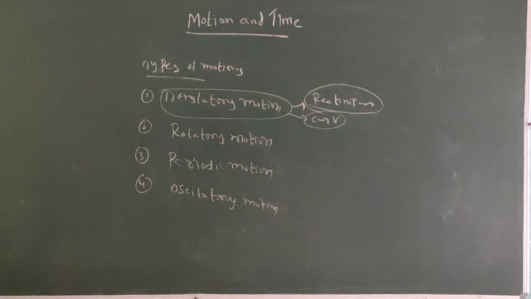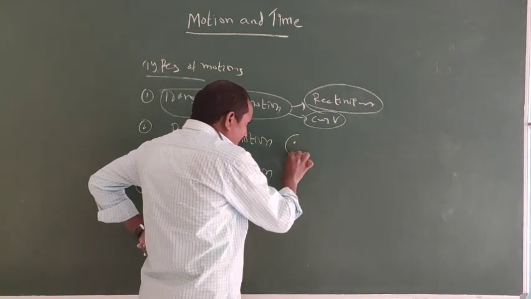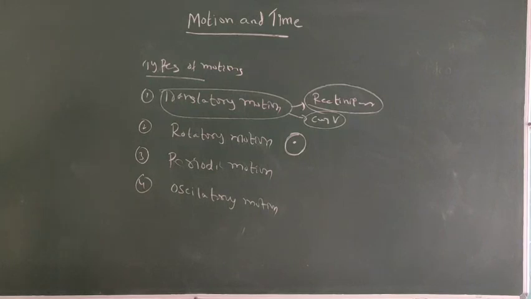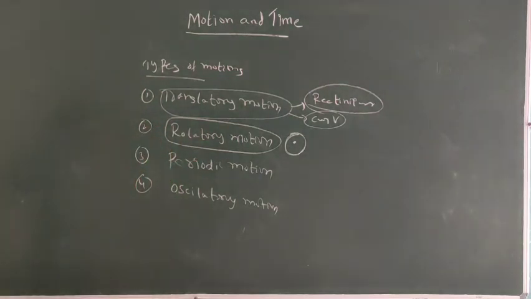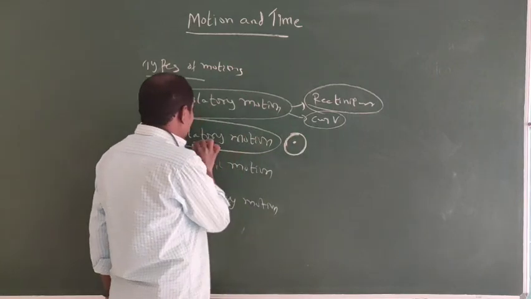Rotatory motion means if a body is rotating along a fixed path, that is called rotatory motion. Example: the Earth rotates around the Sun. It is an example of rotatory motion. If a body is moving along a fixed path, that is called rotatory motion.